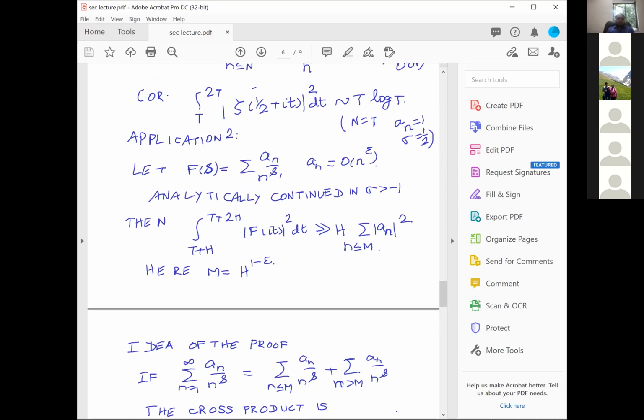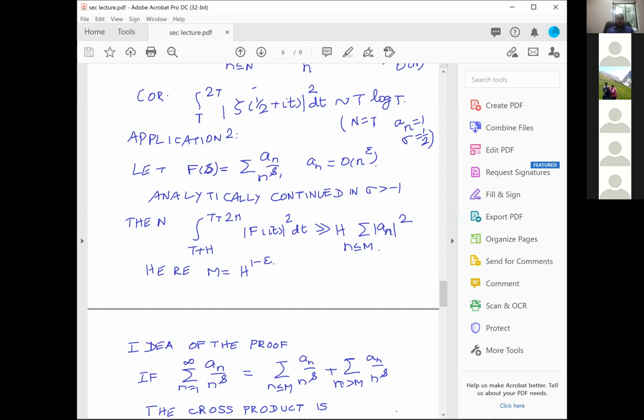This is what I have been talking about. That f(s) equal to summation a_n by n^s with a_n equal to O(n^epsilon). Probably I may not even need it, but anyway, we will assume that a_n equal to O(n^epsilon), and assume that it is analytically continuable in sigma bigger than -1. Then the integral from t+h to t+2h of |f(it)|^2 dt is bigger than h times the summation of |a_n|^2, where n goes up to capital M, and capital M is h^(1-epsilon).